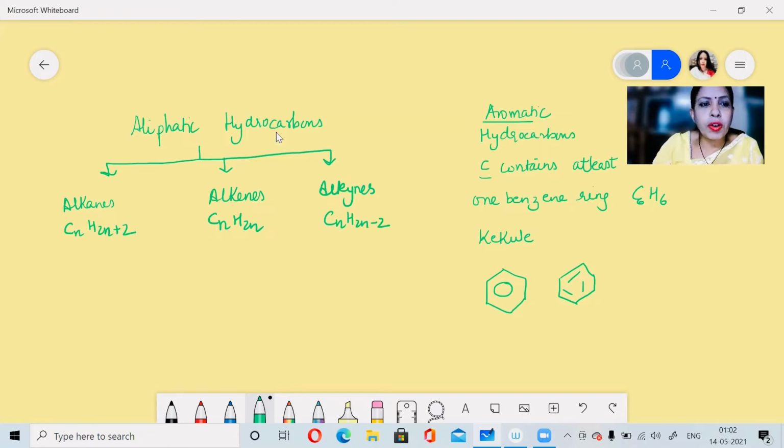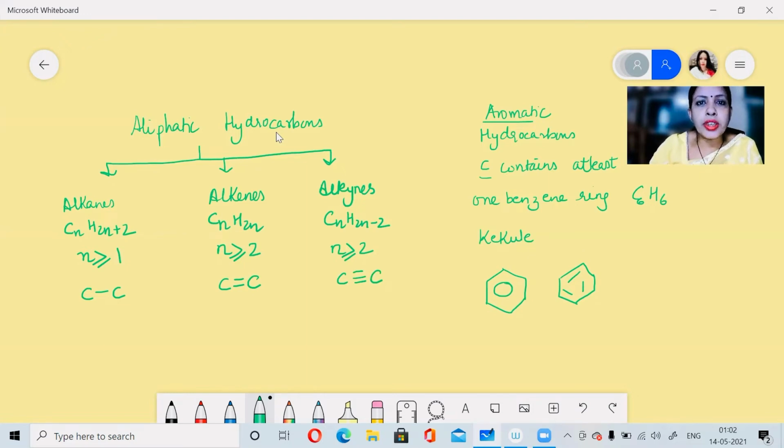Now, in all the three formulas, your Cn is common. The value of n in case of alkanes is either equal to 1 or more than 1. For alkenes, it is either equal to 2 or more than 2. And for alkynes, it is either equal to 2 or more than 2. Why? Because in alkanes, there is a single covalent bond throughout the series. But in alkenes and alkynes, there are multiple bonds. Multiple bond means that there should be at least one double bond present in alkenes. And in alkynes, there should be at least one triple bond present in the series.